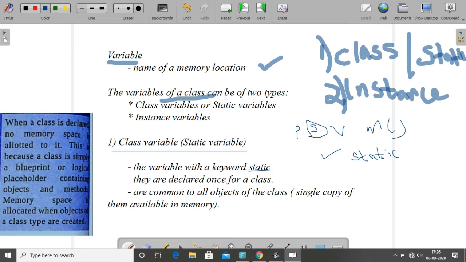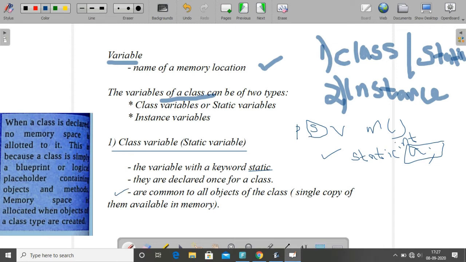They are declared only once for a class and are common to all objects of the class. That means when we are declaring a variable as static in the class, and when we are creating objects, it creates only a single copy of it available in the memory. It will act like that, a single copy. That is, it is common to all objects of the class.